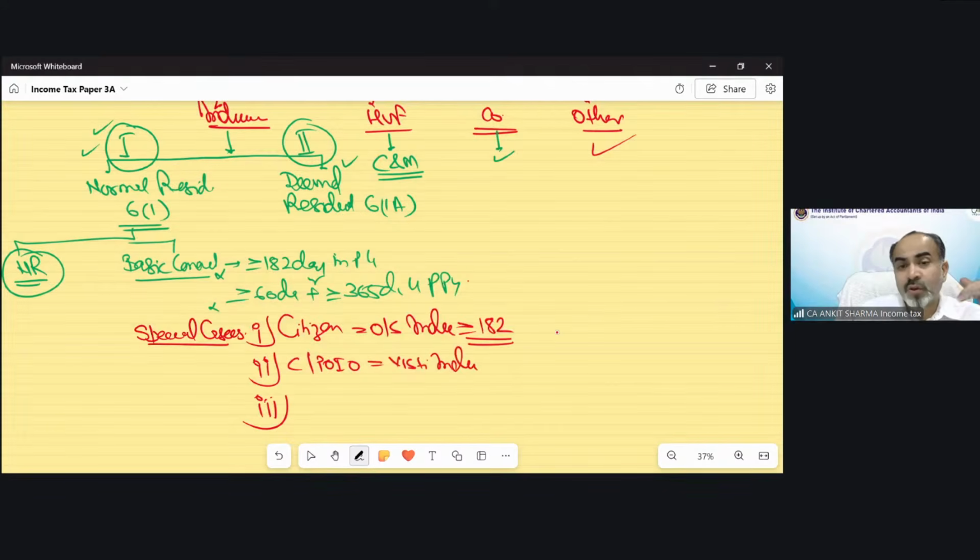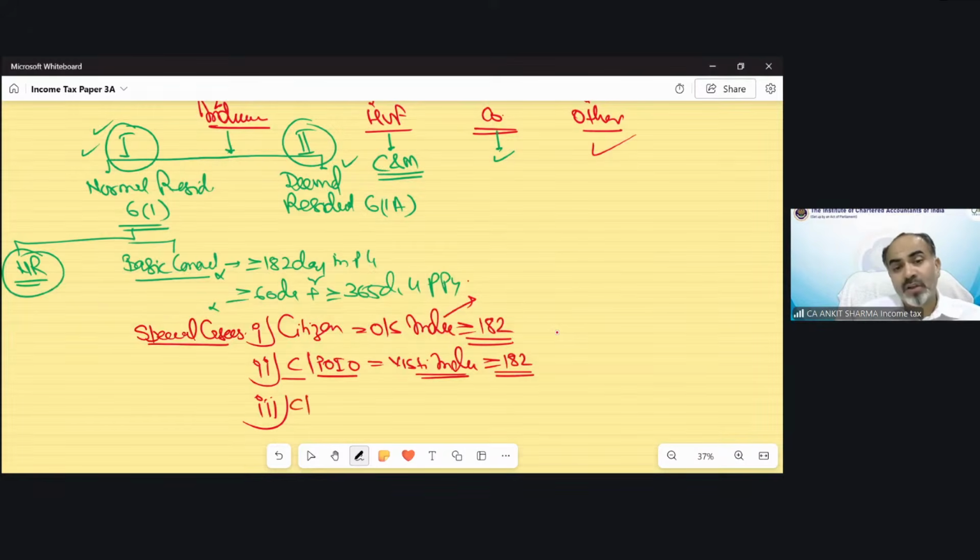And in this case also, if you're going outside India for employment or as a member of an Indian ship, only in that situation is this first special case applicable. Not in case you are going for a visit, etc. But if you are residing outside India, you are a citizen or person of Indian origin, and you are coming to visit India, in that situation only the first condition needs to be checked, else you would be a non-resident.